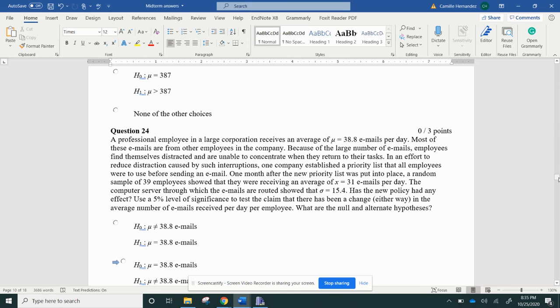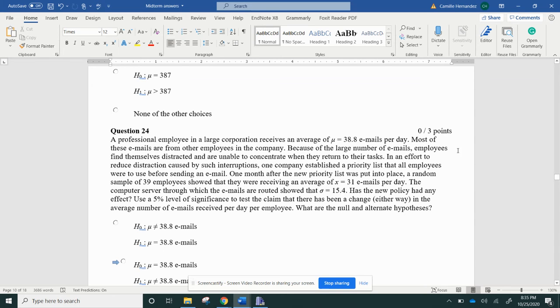One month after the new priority list was put in place, a random sample of 39 employees showed that they received an average of 31 emails per day. The computer server logs through which emails are routed show that the population standard deviation is 14.5. Has the new policy had any effect?